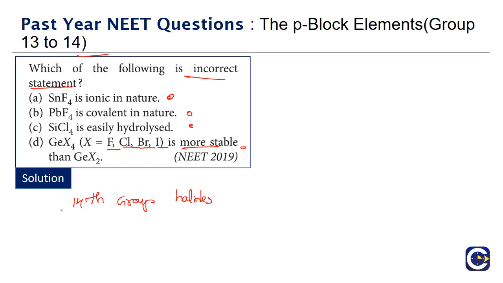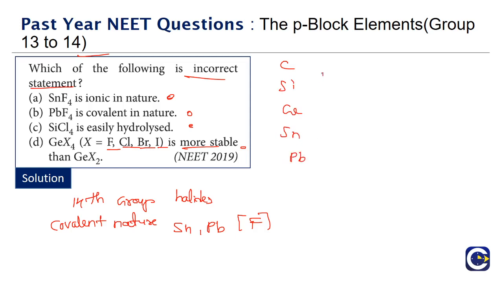If you look at these 14th group tetrahalides, all of them have predominantly covalent nature, except in the case of tin and lead with fluorine. Why? As you go down the group, carbon, silicon, germanium, then tin and lead, carbon is a non-metal, silicon and germanium are metalloids, and tin and lead have metallic characteristics. As you go down the group, the metallic characteristics increase.